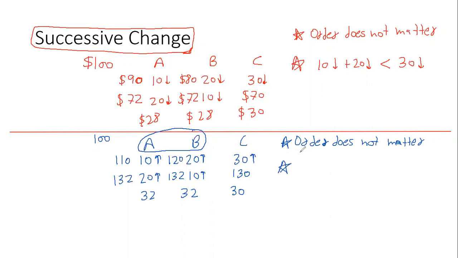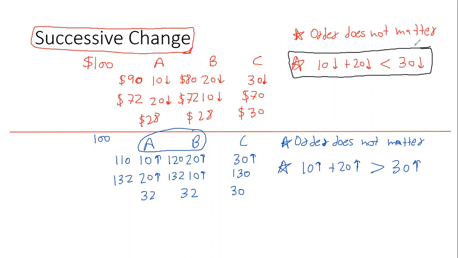The second, more important understanding is that two successive increases, 10% then 20%, will definitely be more than one collective increase. So these are the two points you have to really keep in mind. Two successive decreases are always less than one collective decrease, and two successive increases are always more than one collective increase. And the order of increase and decrease really does not matter.